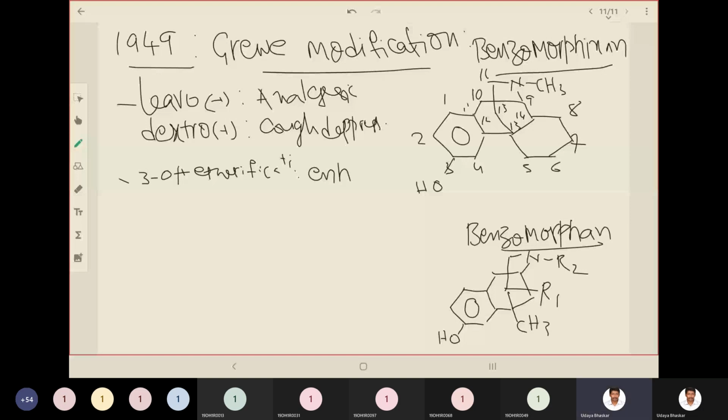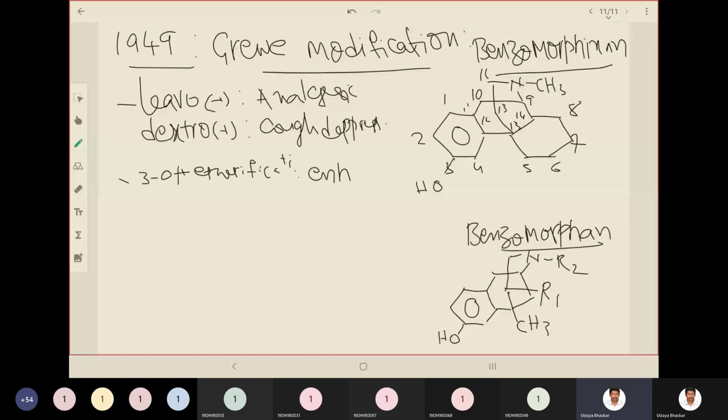And if you hydroxylate C14, where is C14? Here. If you put a hydroxyl group at C14, it will have both agonist as well as antagonist activities.